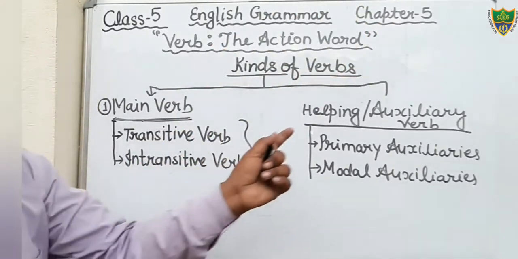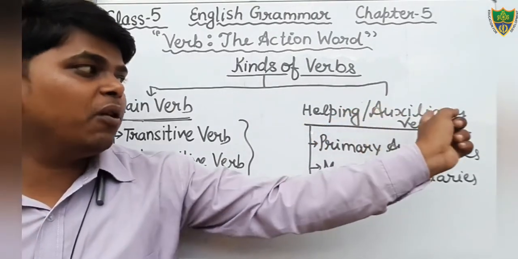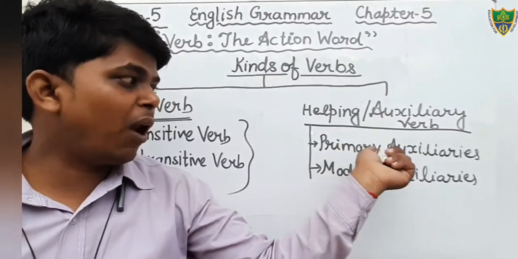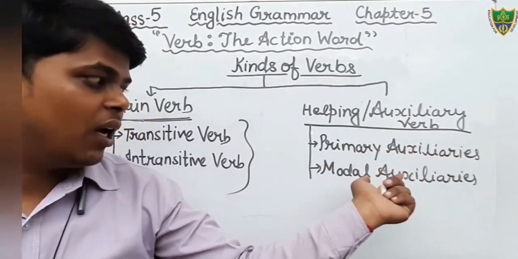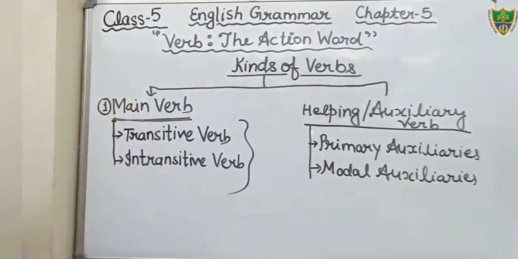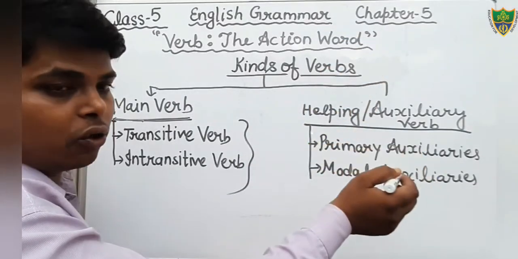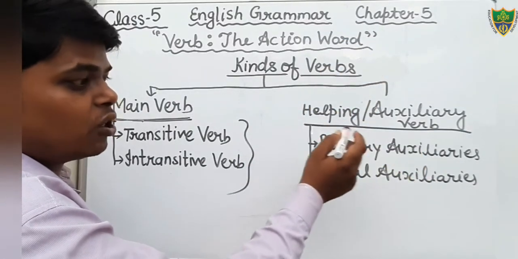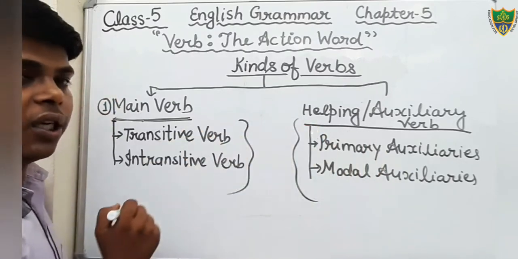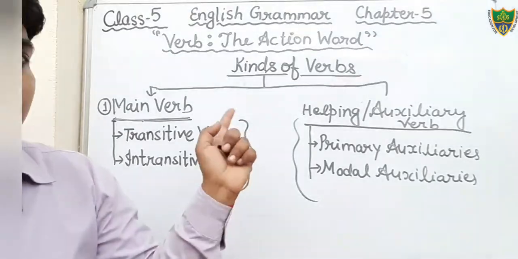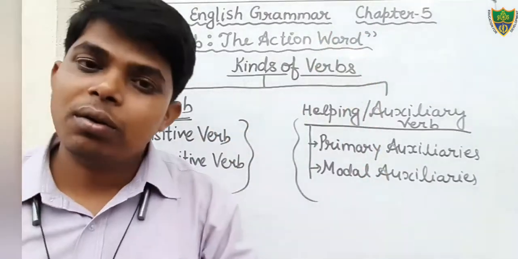And helping verb or auxiliary verb has two sub kinds, primary auxiliaries and modal auxiliaries. These two you have to read in chapter 6, which is given in your book.